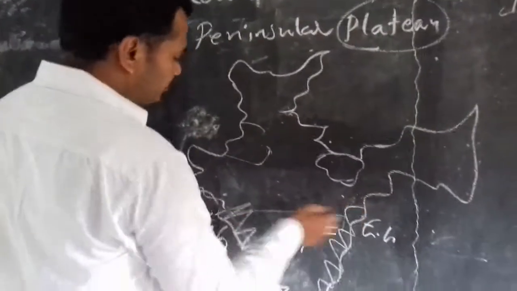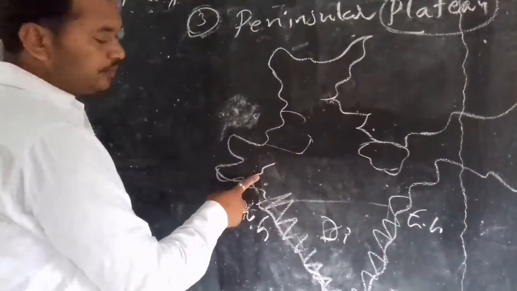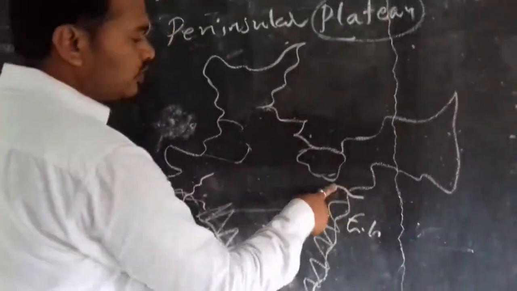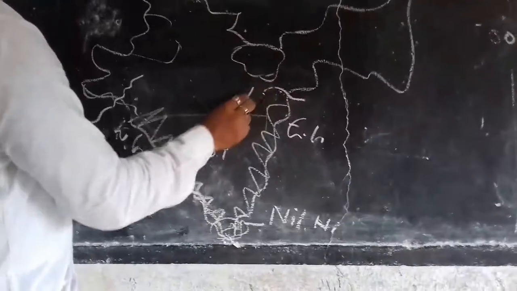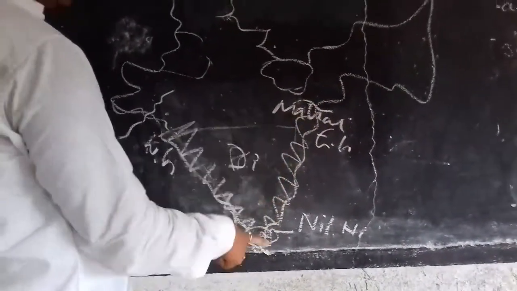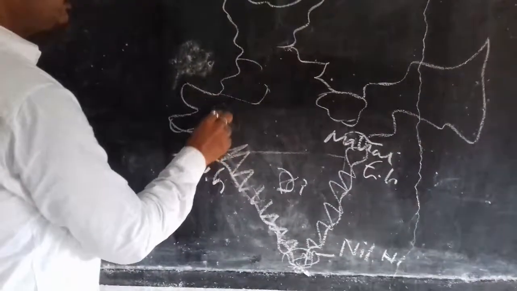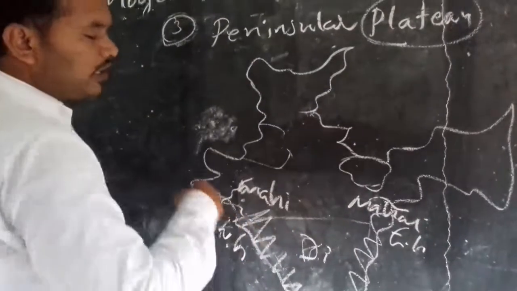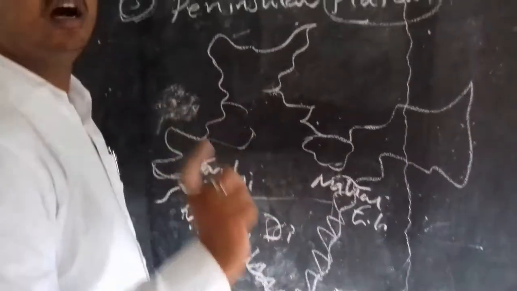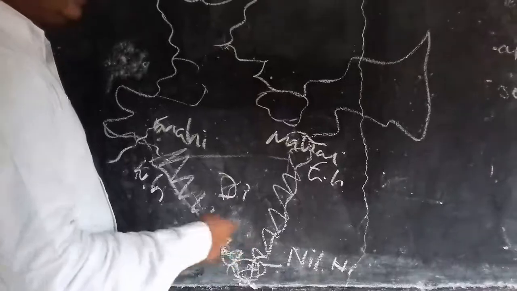See the rivers here. The Western Ghats start from the Mahi river and go south. The Eastern Ghats start from the Mahanadi to the Kaveri. Western Ghats, Mahi river; don't get confused. In the Western Ghats, Mahi river; Eastern Ghats, Mahanadi. Here these two meet in the Nilgiri Hills.